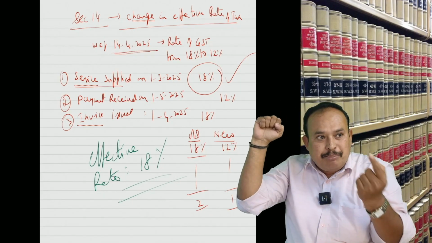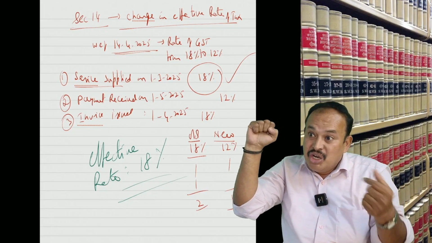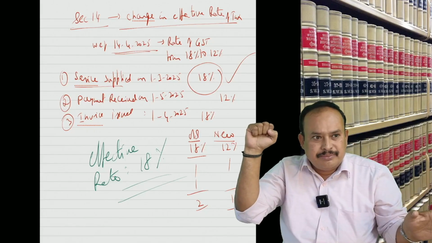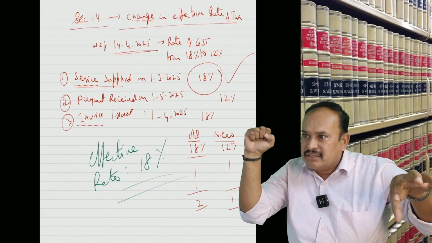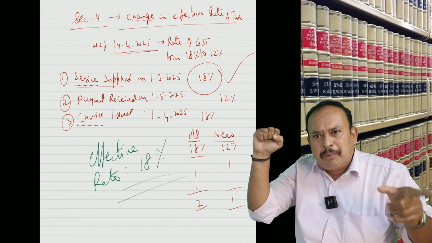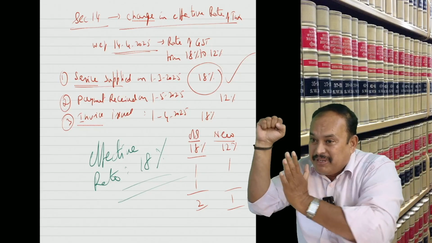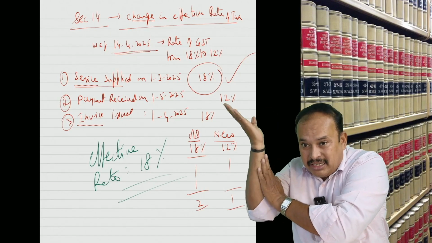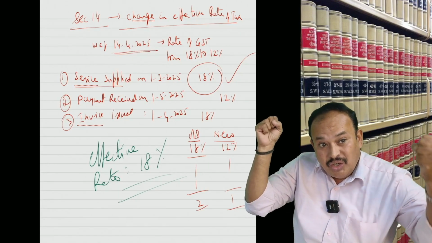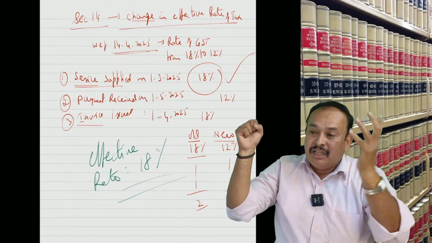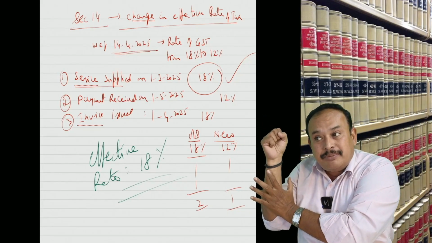Payment supports the new rate, not the old rate. Then leave it. Take the date of invoice. Date of invoice supports the old rate. So date of completion of service, old rate. Date of invoice also old rate. Get my point? So date of invoice matches with the date of completion of service.